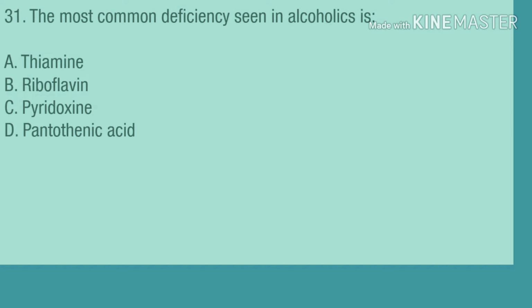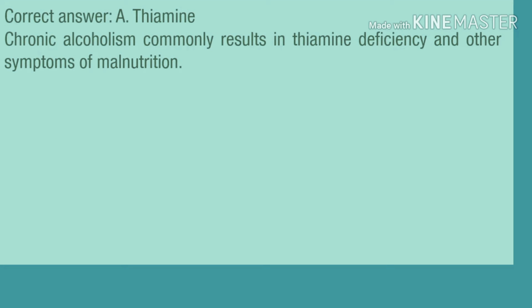Question 31. The most common deficiency seen in alcoholics is A. Thiamine, B. Riboflavin, C. Pyridoxine, D. Pantothenic acid. Correct answer, A. Thiamine. Chronic alcoholism commonly results in thiamine deficiency and other symptoms of malnutrition.